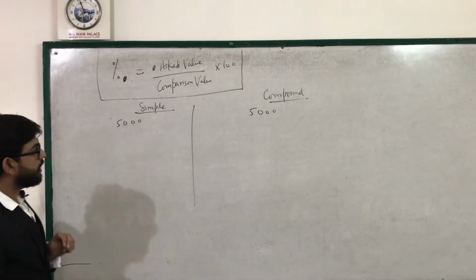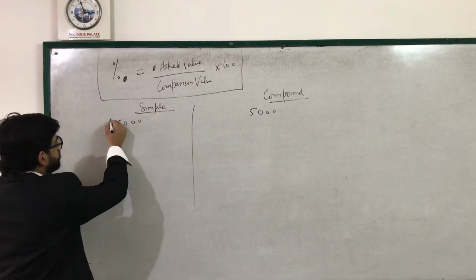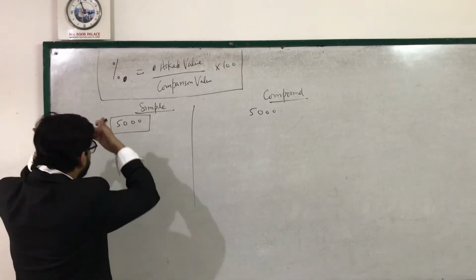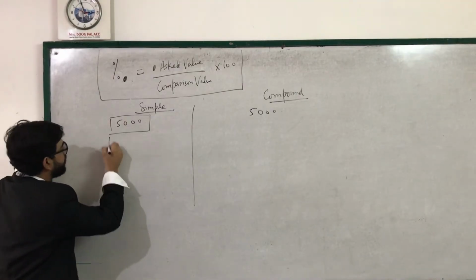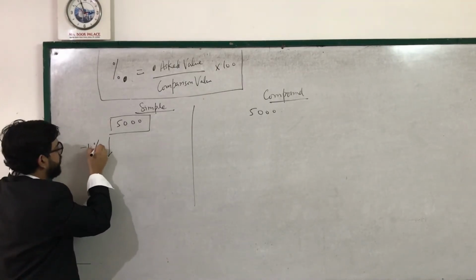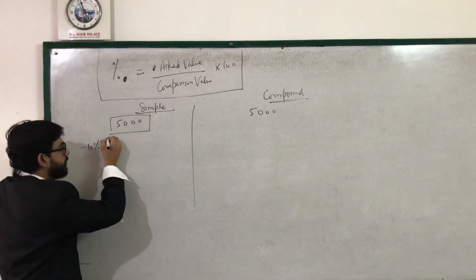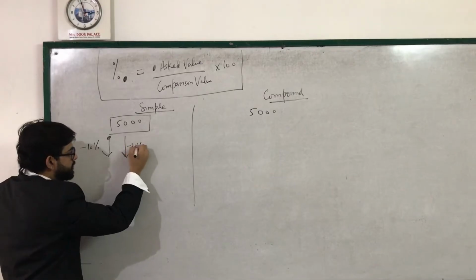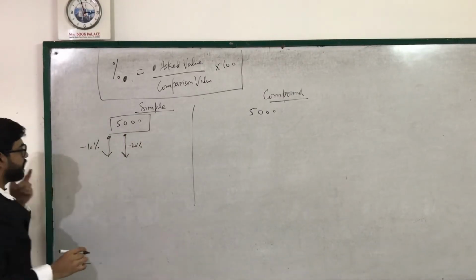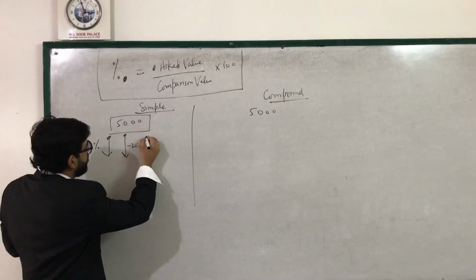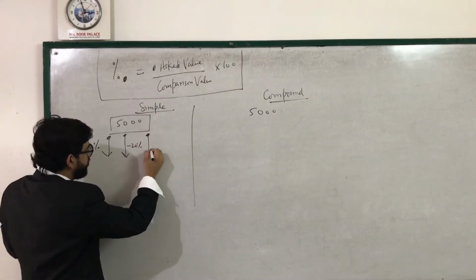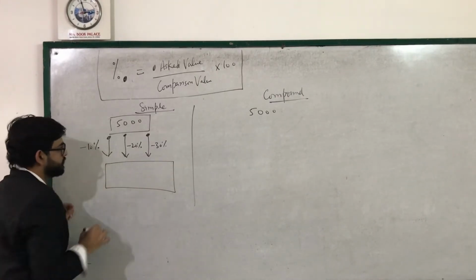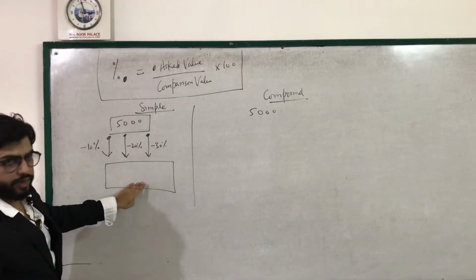Now let us suppose if from 5,000 10% is lessened, then again from 5,000 only 20% is lessened, then again from 5,000 30% is lessened. What will be the result? This is past value, this is future value, right?